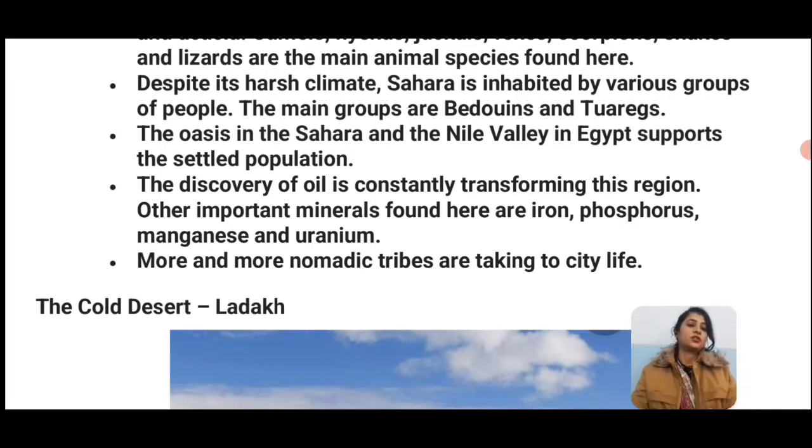Oil is very precious. Other important minerals found here are iron, phosphorus, magnesium and uranium. These kinds of minerals are found there. So people live there and extract these minerals and earn money from them, and by this they can survive there and transform their lives.